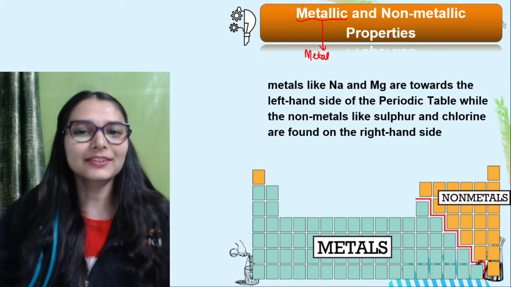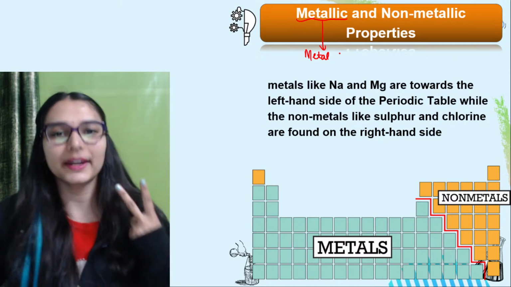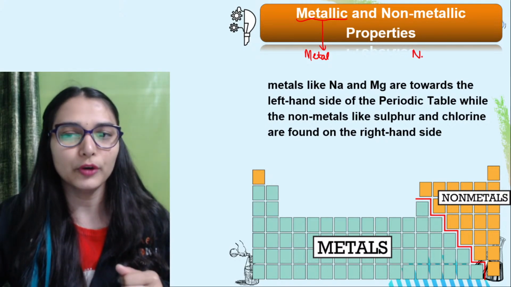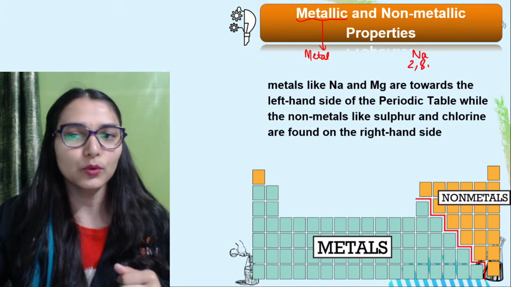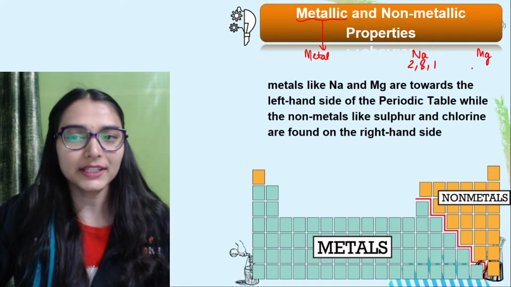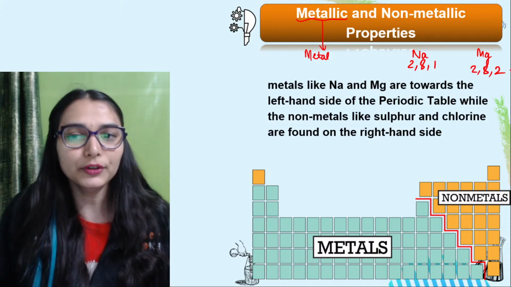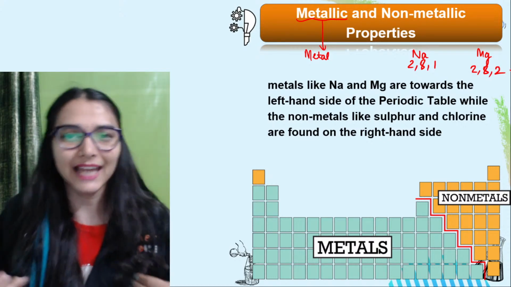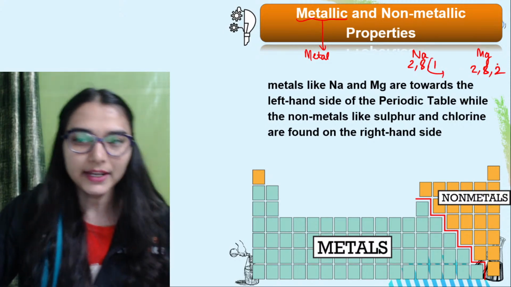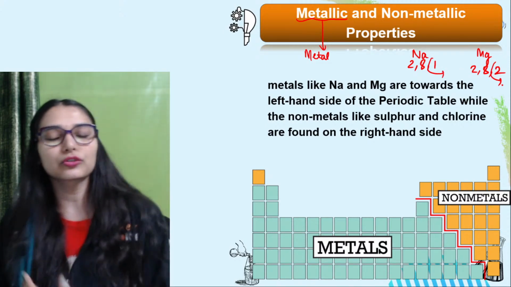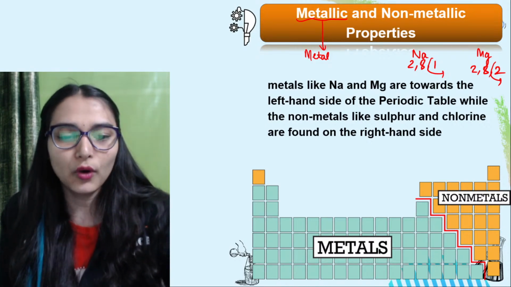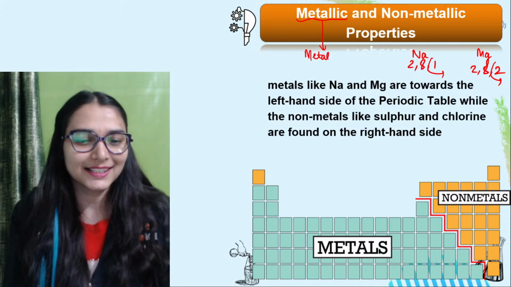Okay, and you know that if you are having two metals, you see, let's say we talk about sodium. Sodium is having only one electron in the valence shell. If you talk about magnesium, it has two electrons. So what do you think would be more metallic? Sodium, which has to lose only one electron, or magnesium that needs to lose two electrons in order to attain a stable configuration? What do you think in the chat box?